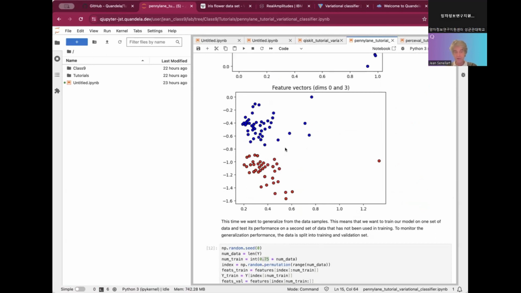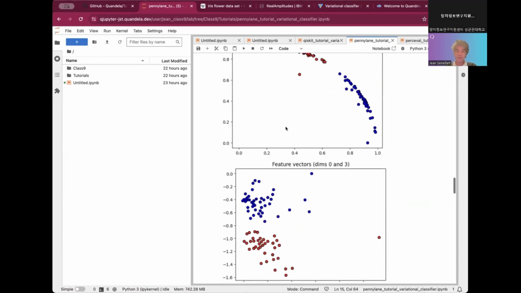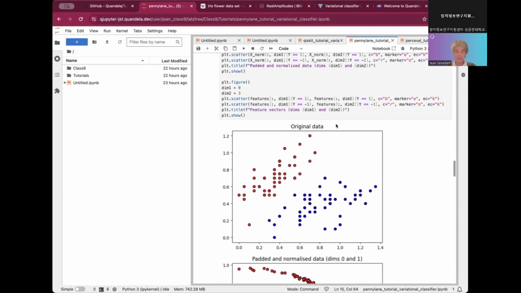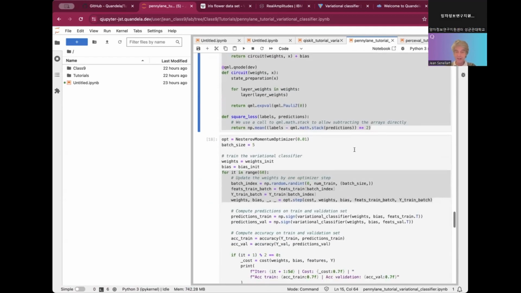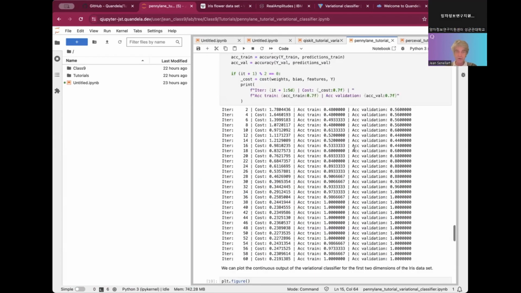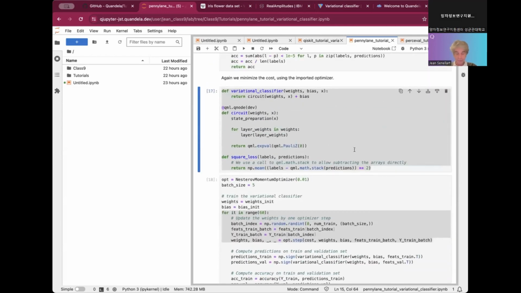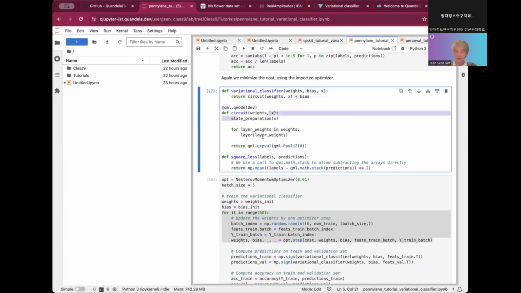Where linear separation is very easy. So we can see that we can draw lines to separate all of this data very simply without any ambiguity. And based on this simplified data set, we saw that the QNN that was defined in this block, where we have the state preparation, and the layers that make the ansatz, using the weights that we want to train, with expectation value on the Pauli basis.